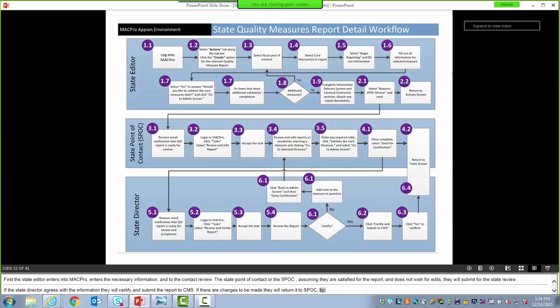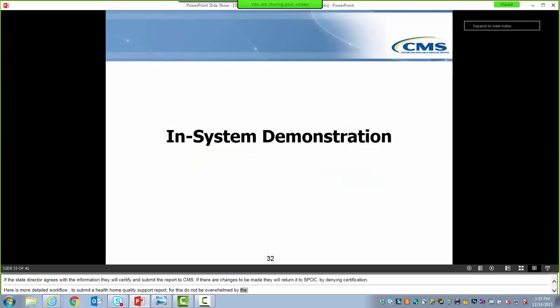Here is a more detailed workflow showing the steps to create, review, and submit a Health Home's quality measure report. We will walk through this process in the system starting with the state editor, so don't be overwhelmed by the detail, and we will go through it step by step. So let's now move into the MACPRO training environment to begin.